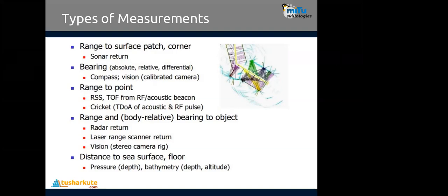Even we can make use of vision by using calibrated cameras. Or range to a point we can identify by using TOF, RSO, or TOF from the RF acoustic beacon. Or range and bearing to an object can be identified by using the radar, or laser sensors, or the stereo camera. Or if you want to find the distance to the sea surface or floor, we can use pressure sensors and bathymetry sensors. So this kind of measurements will be there.